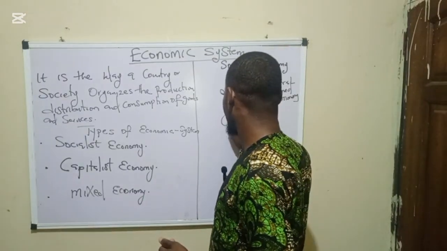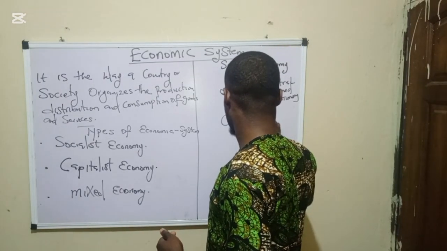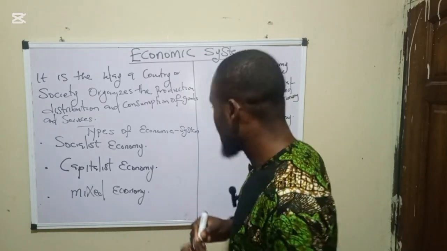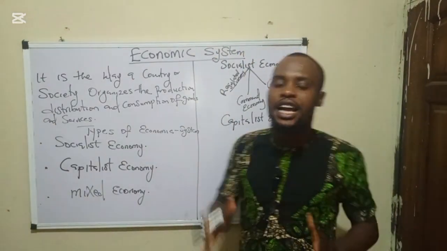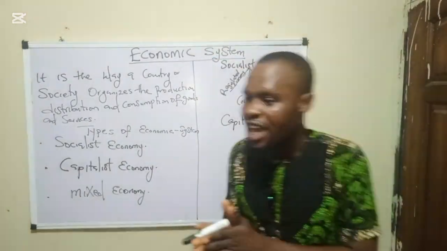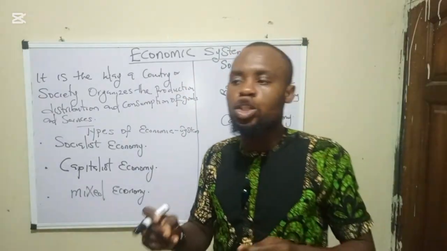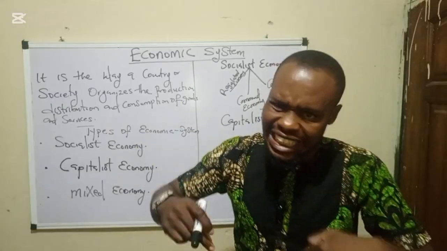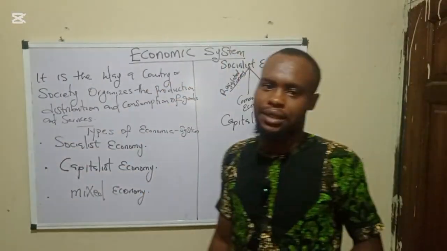So we move to the next one, capitalist economy. What is a capitalist economy? A capitalist economy is an economic system whereby the means of production and distribution are owned, managed, and controlled by private individuals.